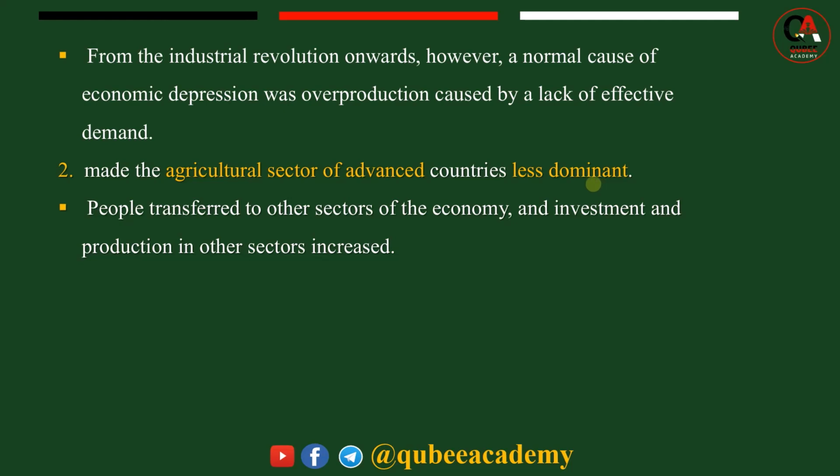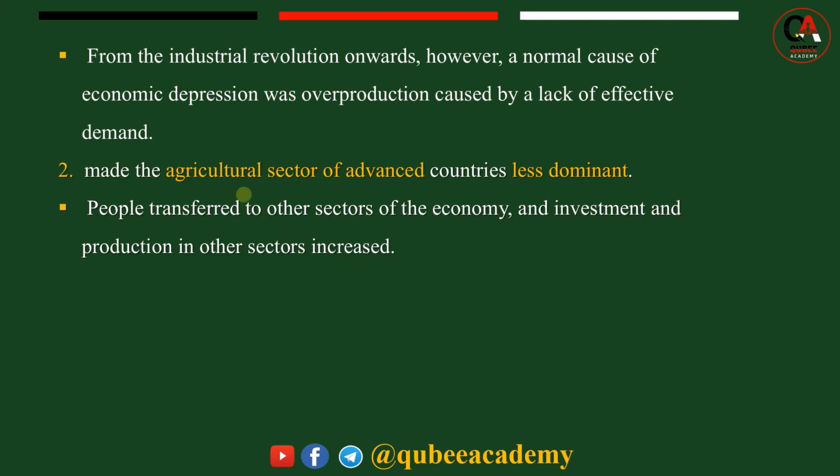The second main economic, political and social consequence of industrial revolution: it made the agricultural sector of advanced countries less dominant. During feudalism, agriculture was the dominant economic system or sector in European history, world history. But because of the industrial revolution, the agriculture sector became less dominant, especially in advanced countries. Because the economy shifted from agriculture to factories, during that period the people transferred to other sectors of the economy, and investment and production in other sectors increased. So as people moved from farming to factories, the dominance of agriculture decreased.